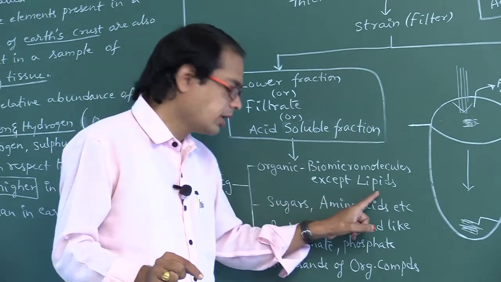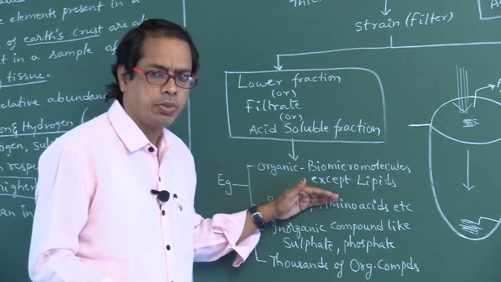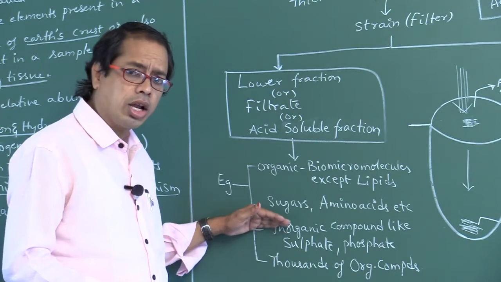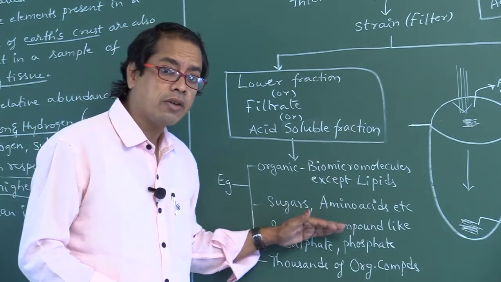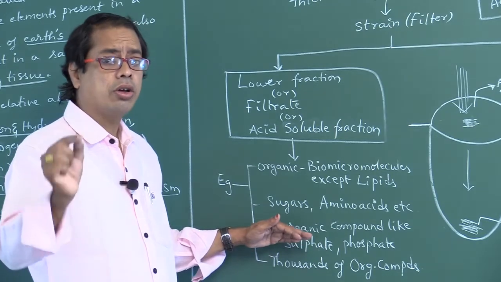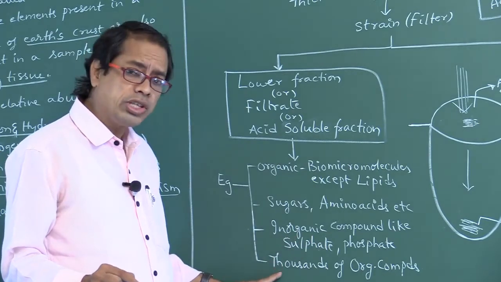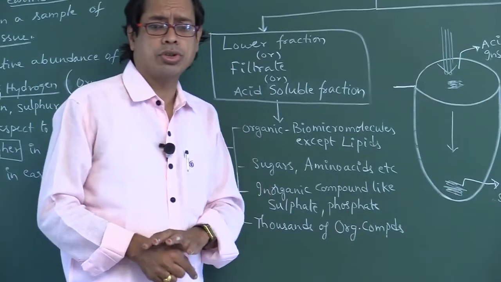Biomicromolecules except lipids, and sugars, amino acids also present. Next, inorganic compounds like sulfate and phosphate are also found in lower fraction. And thousands of organic compounds.